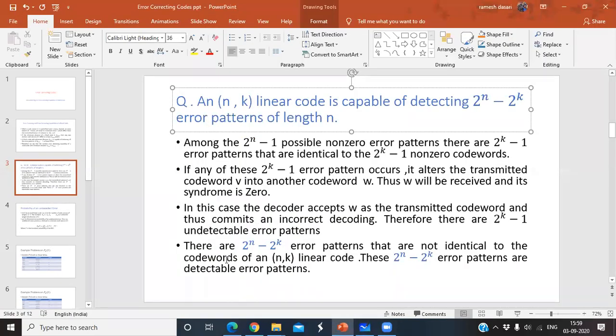Therefore, 2^n minus 2^k error patterns are not identical to the code words of the (n,k) linear code. So these error patterns can be detected by any one of the decoding techniques. These are the detectable error patterns, and 2^k minus 1 are undetectable error patterns. Now your question is to show why 2^k minus 1 undetectable error patterns are available, and why the code can detect only 2^n minus 2^k error patterns of length n. What is the reason? You have to explain that.